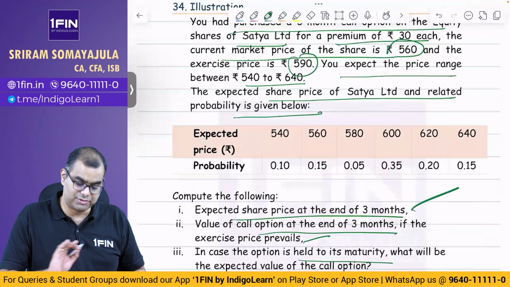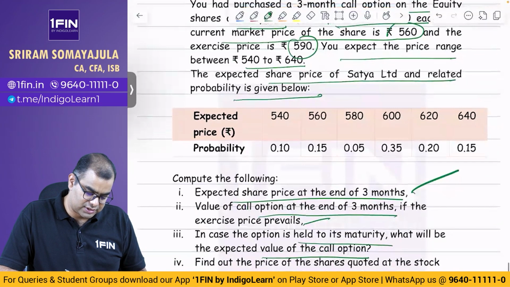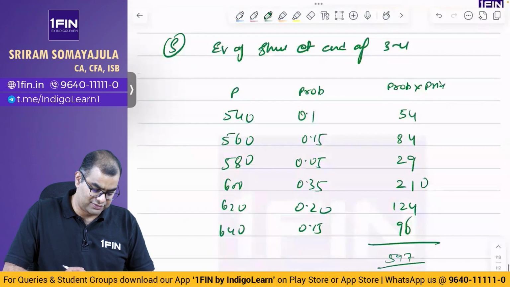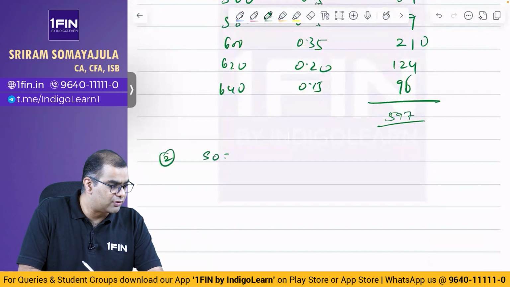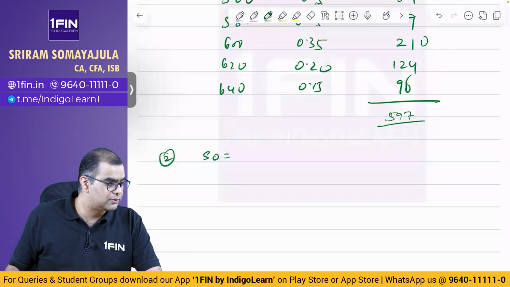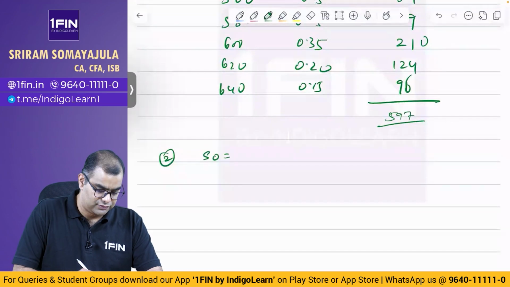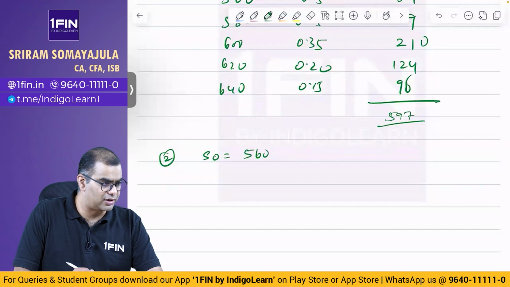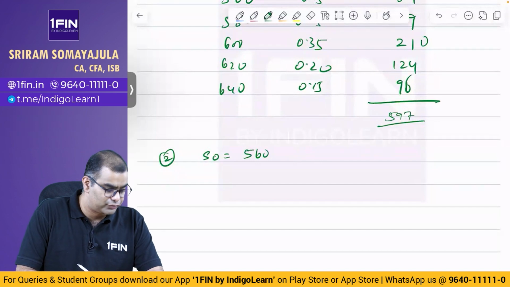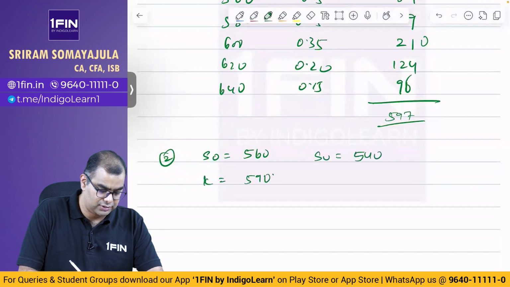Expected share price at the end of 3 months. Mudichache. Value of call option at the end of 3 months if exercise price prevails. First விஷயம்ல பார்க்கலாம். S0 எவ்வளோ கொடுத்துருக்கேன்? S0 560. நான் யூஸ்வலாக எல்லா டேட்டா எழுதுவேன், even though the data may be relevant or not, ஏன்னா எனக்கு பார்த்தா தான் தெரியும். K is equal to 590. SU is equal to 640. SD is equal to 540.